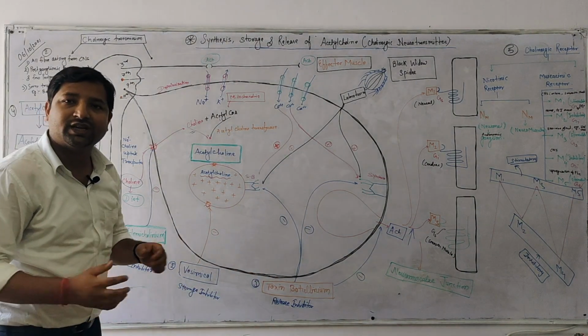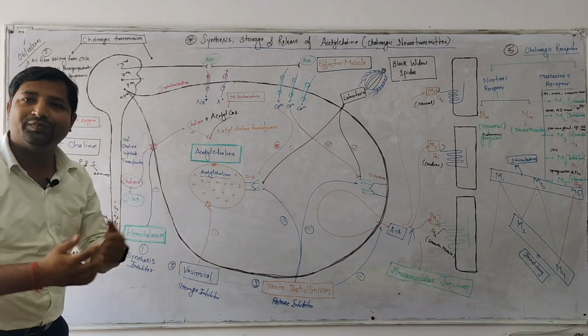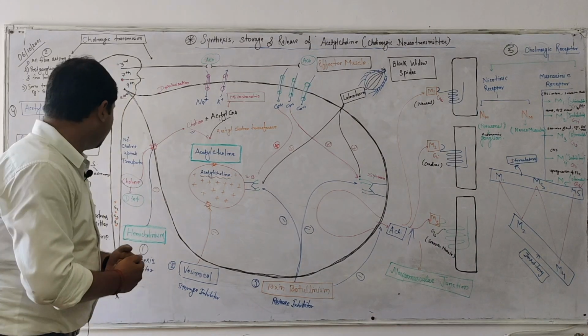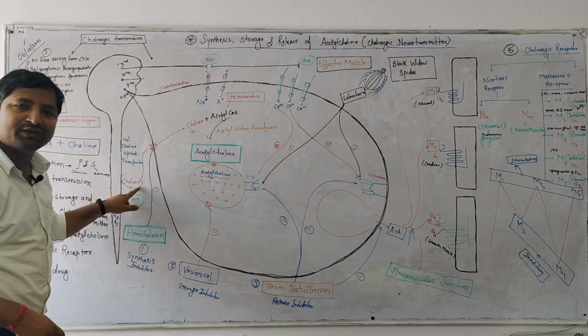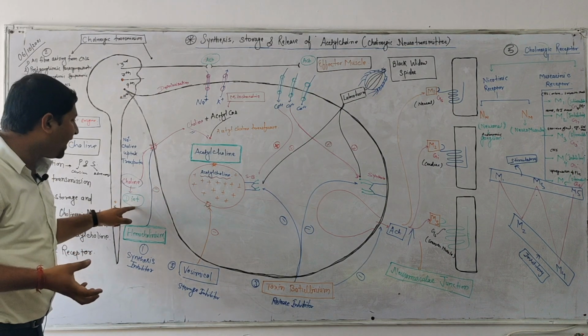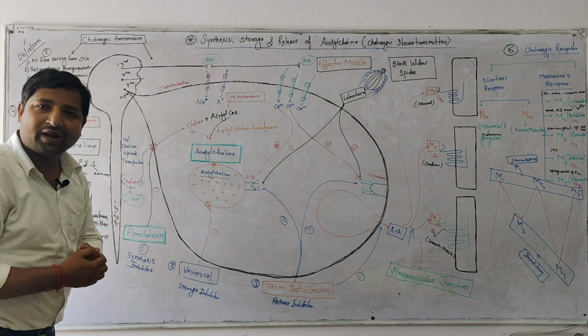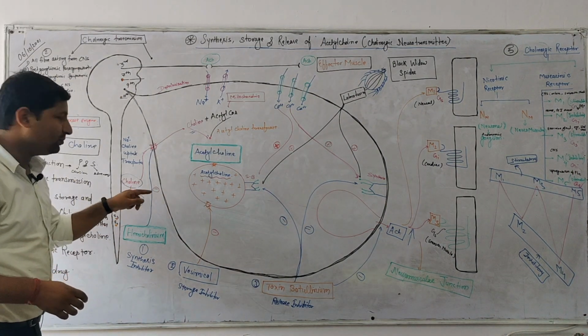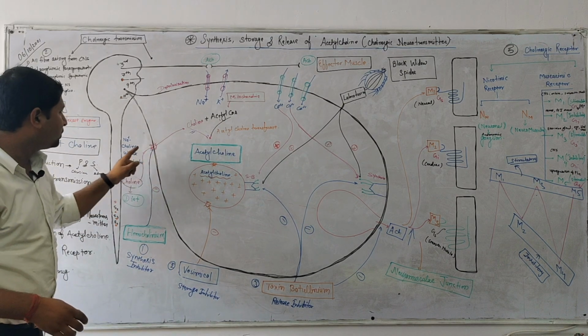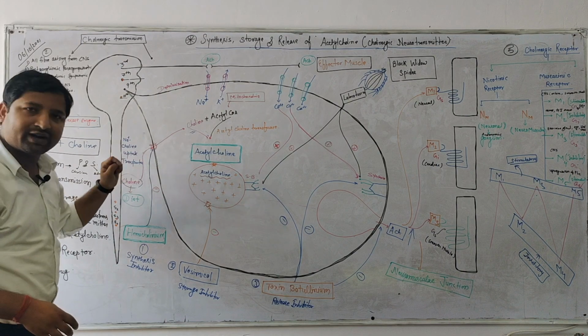Now the first step in the synthesis of acetylcholine, the parasympathetic neurotransmitter, is choline. This is the first step: the choline which we receive from the diet or the nerve cytoplasm. The choline will enter into the nerves through the sodium choline uptake transporter.